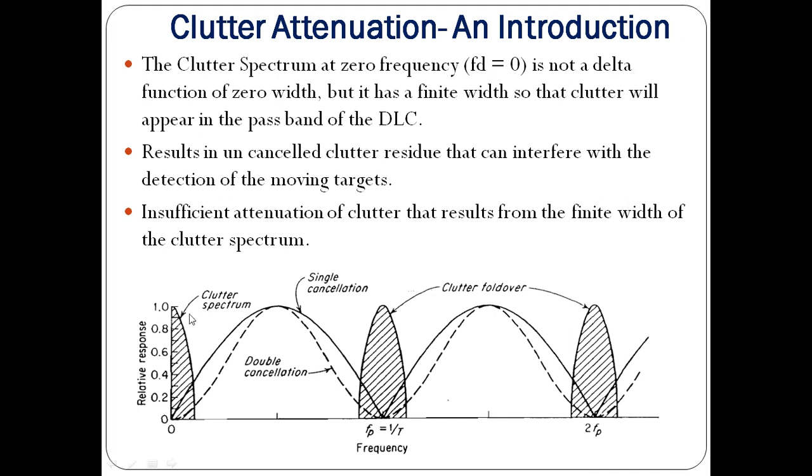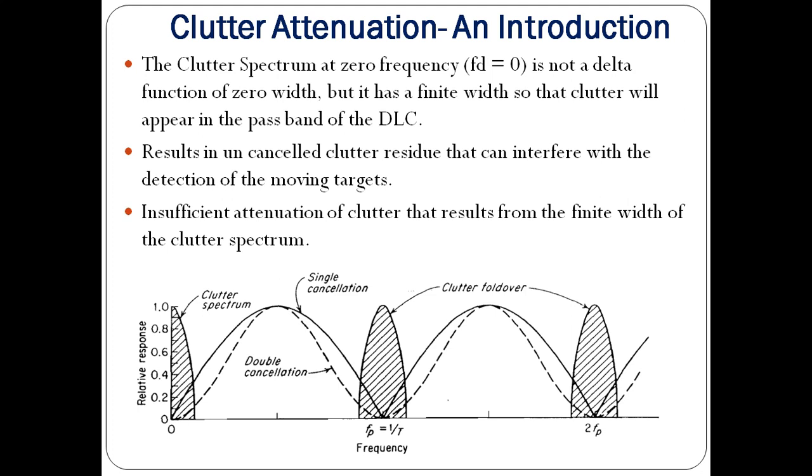You can see there is a finite width in the clutter spectrum at 0 frequency, and also at every 1 by Tp, 2 by Tp, 3 by Tp, integer multiple of Fp, there are foldovers, clutter foldovers. So these are the clutter spectrum foldovers. Not only at Fd equals 0, you also have foldovers at every Fd value equal to n Fp.